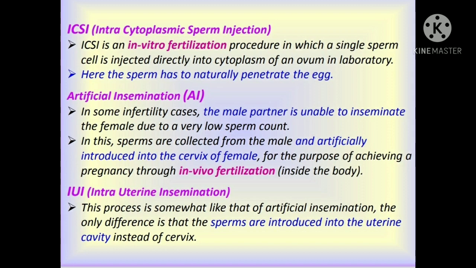The next one is artificial insemination, that is AI. In some infertility cases, the male partner is unable to inseminate the female due to a very low sperm count. This problem can be solved by artificial insemination. In this technique, the sperms are collected from the male and artificially introduced into the cervix of the female, for the purpose of achieving a pregnancy through in vivo fertilization, that is inside the body.